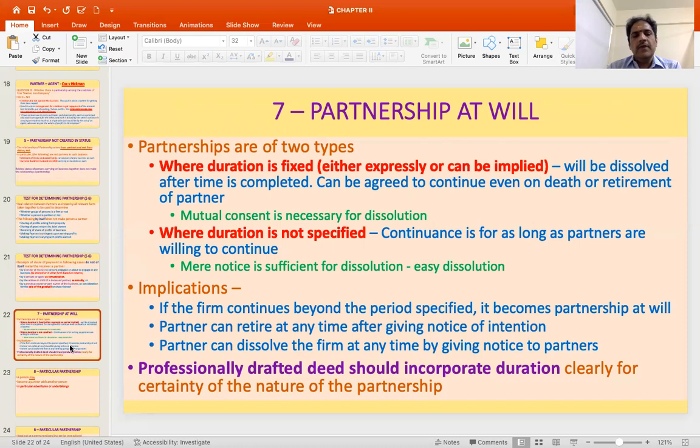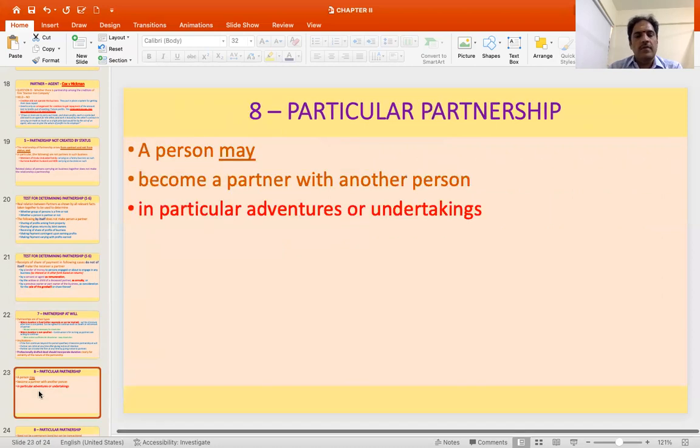In that particular case, a mere notice is sufficient for dissolution, and that kind of partnership which is running beyond its duration, or where no duration is indicated, is called a partnership at will. It makes it easy to dissolve such a partnership, or for people to retire from it after giving a notice. That is the ease of a partnership at will. But a professionally drafted deed, as I told you earlier, should incorporate duration, bringing in clarity and certainty of the nature and duration of the partnership.